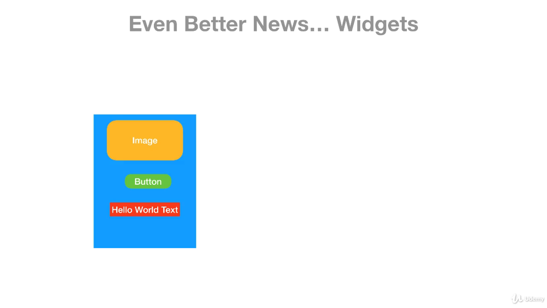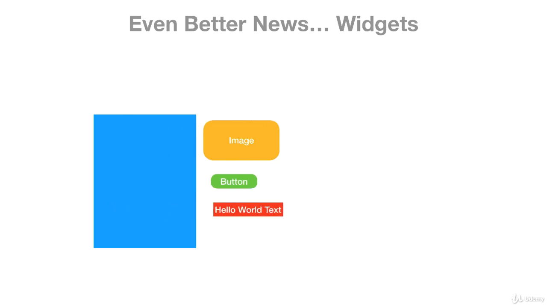Flutter, like React Native and other JavaScript frameworks, also provides reactive style views. What that means is that Flutter takes a different approach to avoid performance problems caused by the need for a JavaScript bridge by using a compiled programming language. Even better news, Flutter uses widgets. So widgets are just these user interface elements, such as you can see here, we have image, button, hello world text, and so many other items or other views that we can put on the screen so that users can interact with. Okay, so that's an image, for instance, a button, hello world text, and so forth.